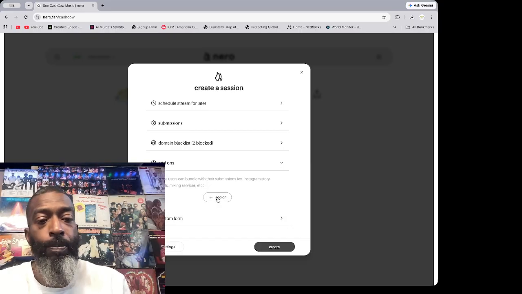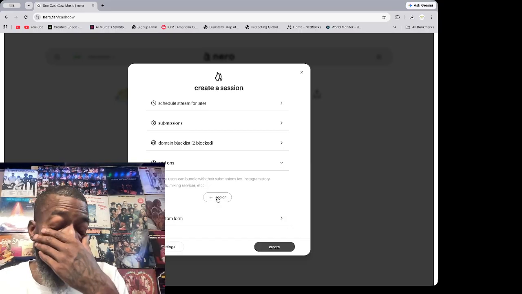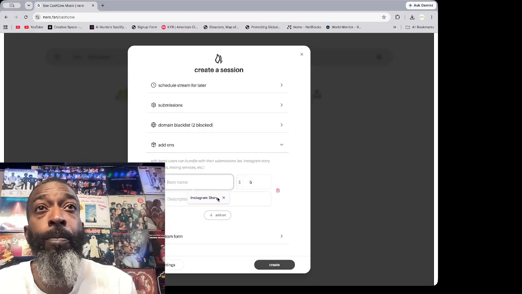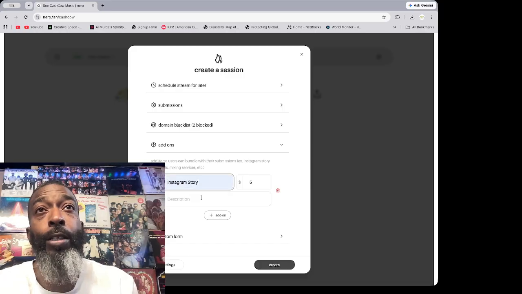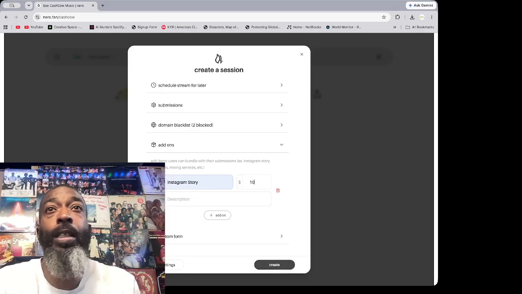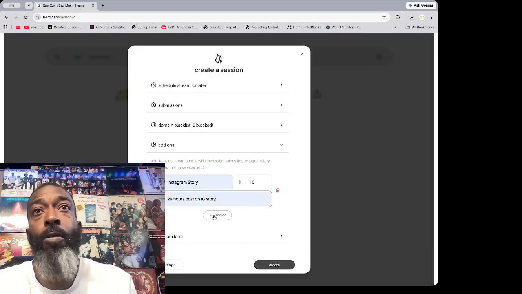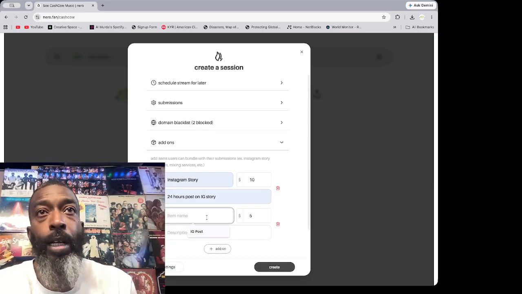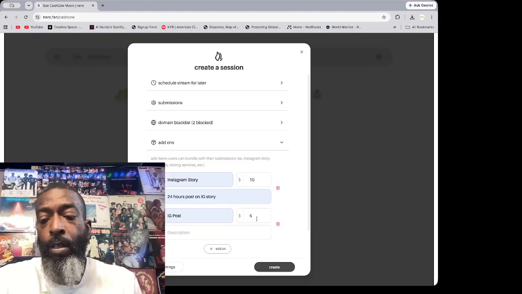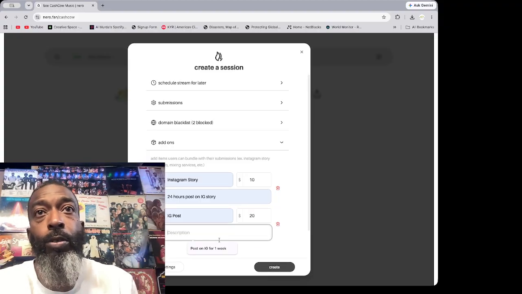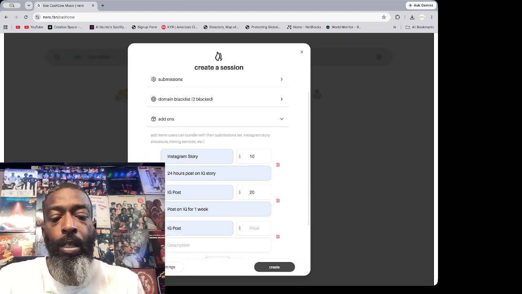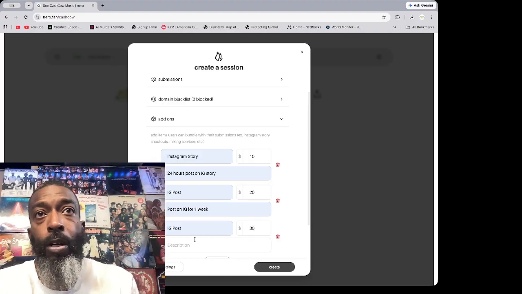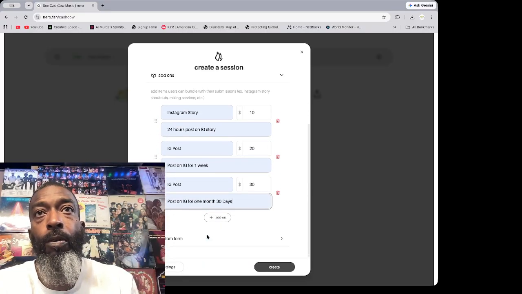Now your add-ons are another form where you can make some revenue here. With your add-ons, you could add, say, Instagram story: I add your music to my Instagram story for $10, a 24-hour post on my IG story. Then I'll do a post for you for $20, one post on IG for 1 week of your music. And then we can go to IG posts, and maybe we do this one for 30 days, for 1 month.